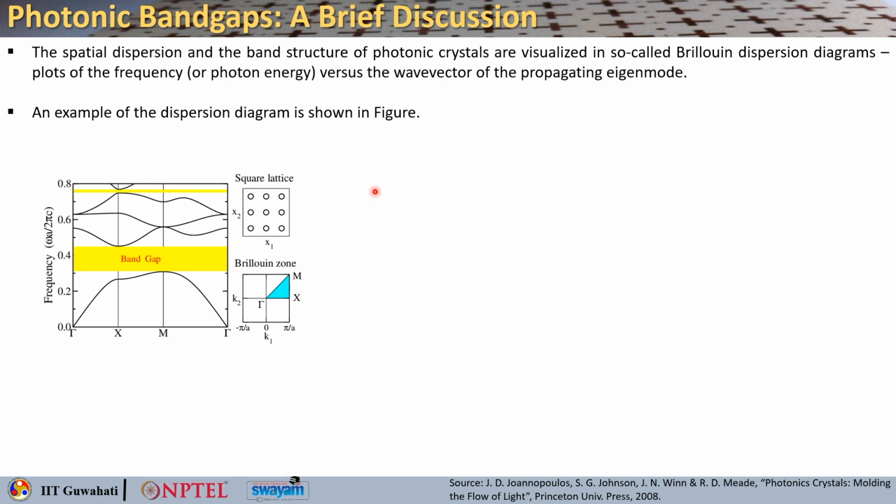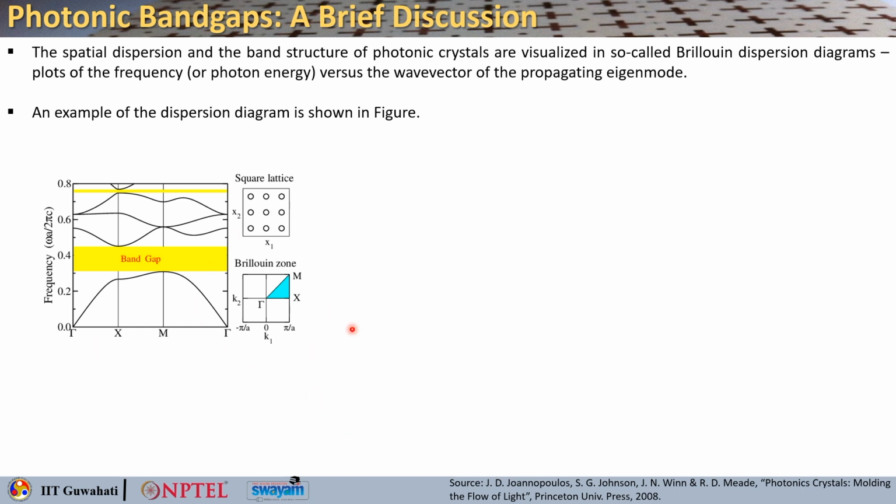So, the spatial dispersion and the band structure of photonic crystals, as I mentioned, should always be visualized in the Brillouin dispersion diagram. That means you should have the plot of the photon energy or the frequency versus the wave vector of the propagating eigenmodes.